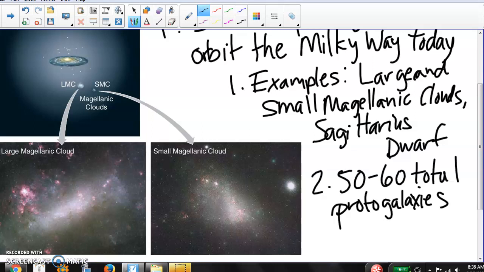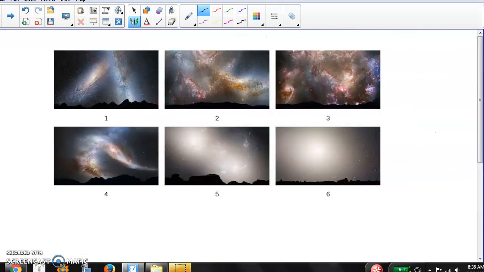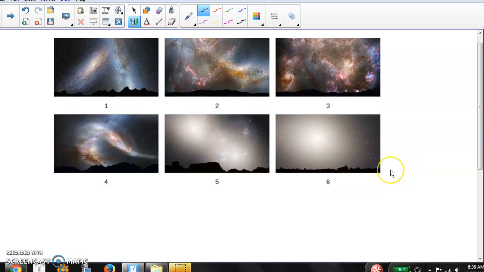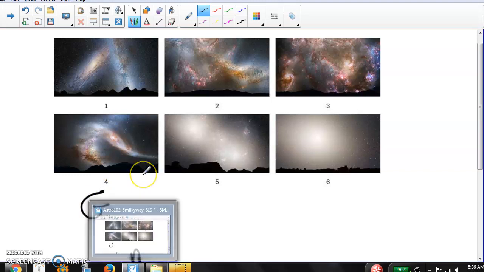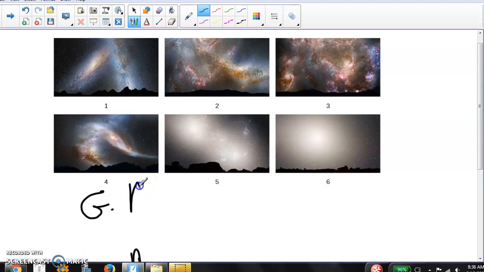So this is the evidence that the Milky Way formed in this sort of scheme of things coming together. We think that these small protogalaxies, these satellite galaxies, have been around and just didn't get clumped in yet. But we think that many of those protogalaxies might join our Milky Way later, and that's kind of our last major point, that the Milky Way is still growing.